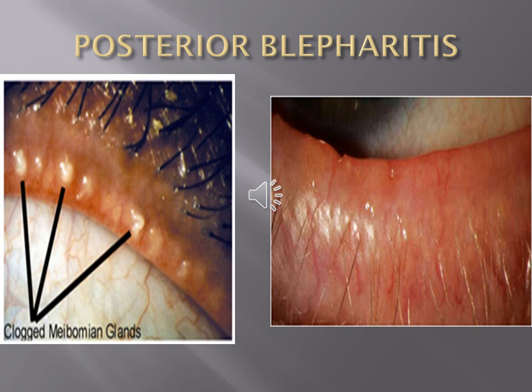This is meibomianitis, and in this case we can see the posterior border of the lid margin is inflamed, and we can't distinguish the openings of the meibomian glands. This is a case of posterior meibomianitis with acute inflammatory conditions involving the lid margin.